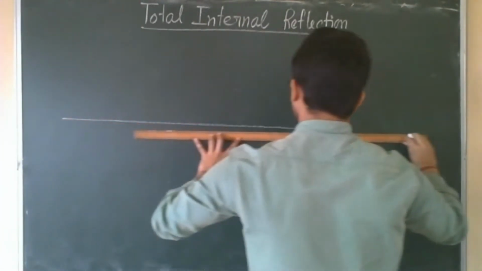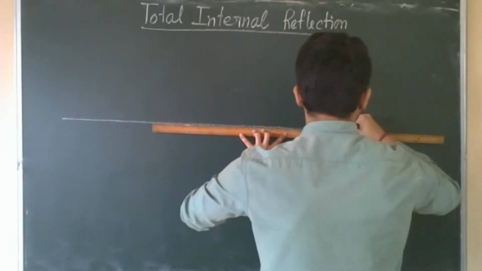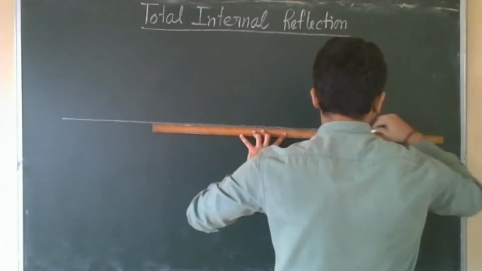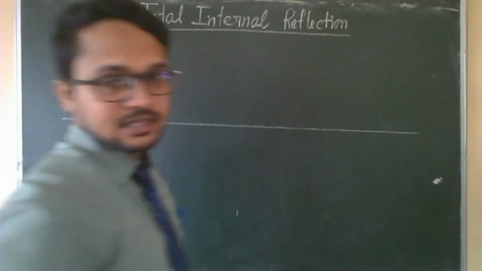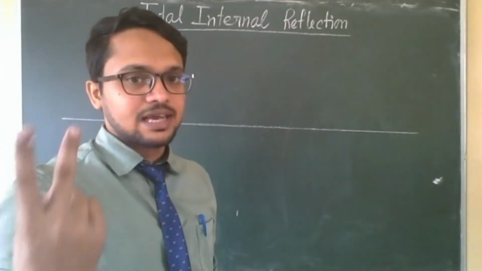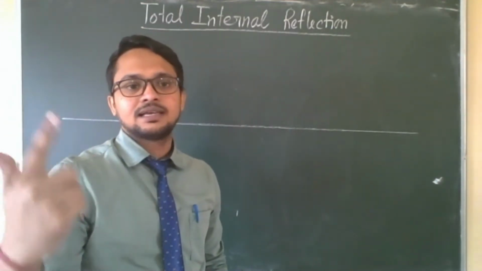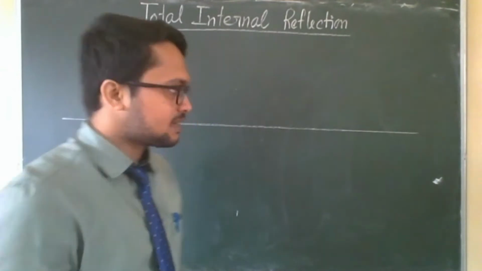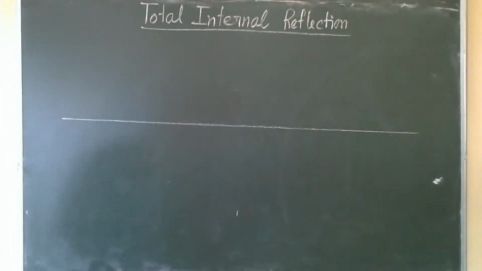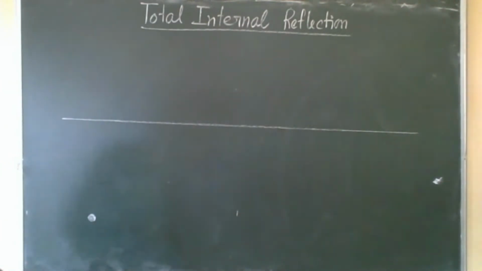For drawing the diagram, you have to keep a few points in mind. You have to draw the normal at the point of incidence, and show the angle of incidence and angle of refraction. We have to keep in mind two things: first is refraction, and second is total internal reflection. I hope you all know the conditions. Suppose the object is here. I am giving names as given in your book, so this is A.